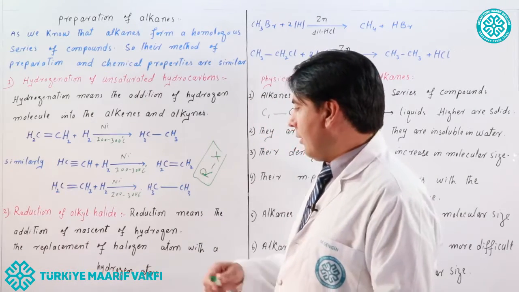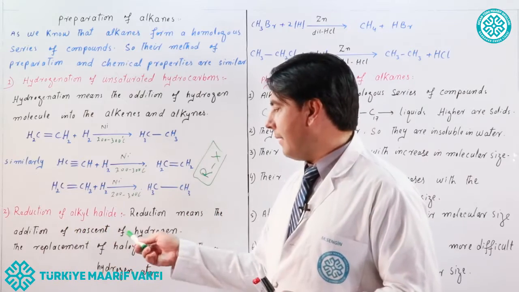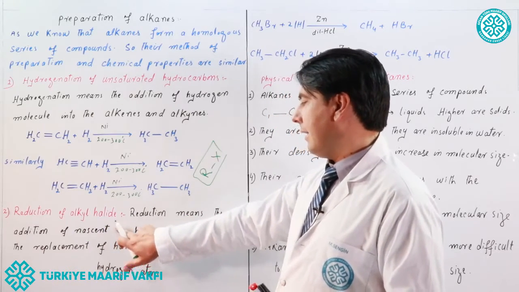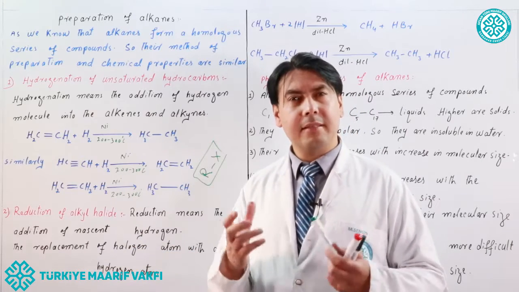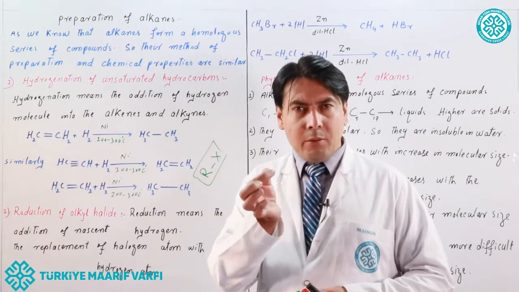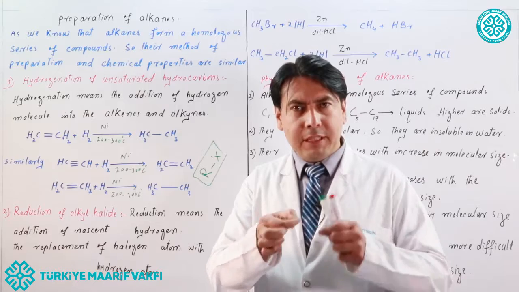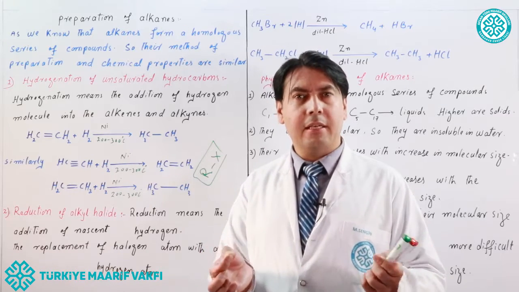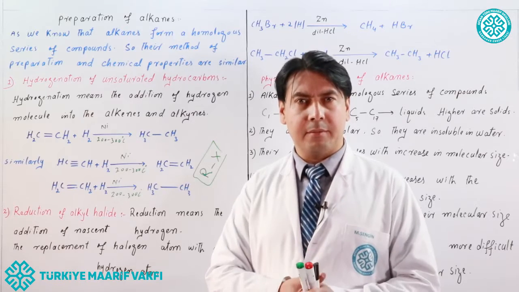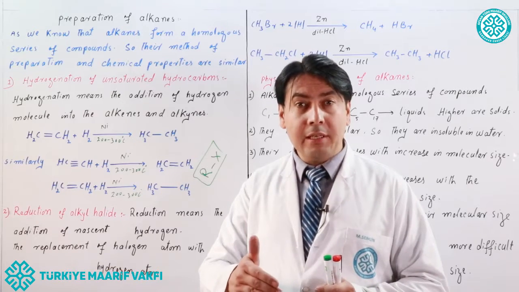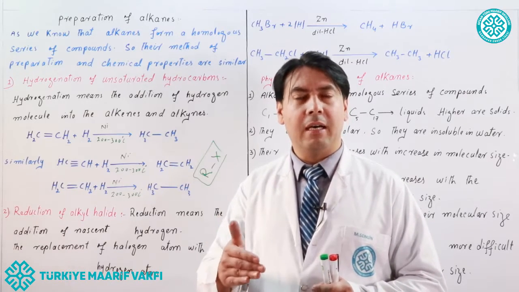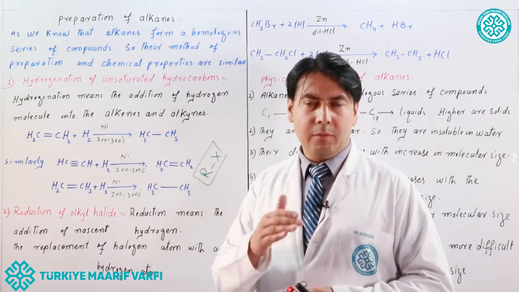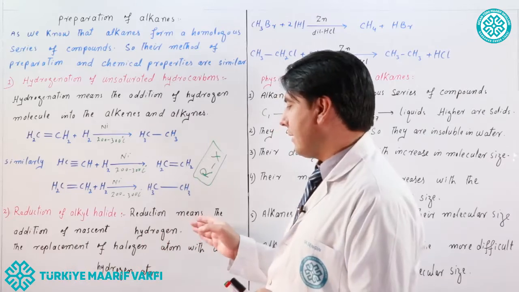Okay? So reduction means the addition of nascent hydrogen. What is nascent hydrogen? The newly formed hydrogen atom during a chemical reaction, which is unstable and highly energetic, is called a nascent hydrogen atom. Nascent means newly formed or newly born during a chemical reaction.